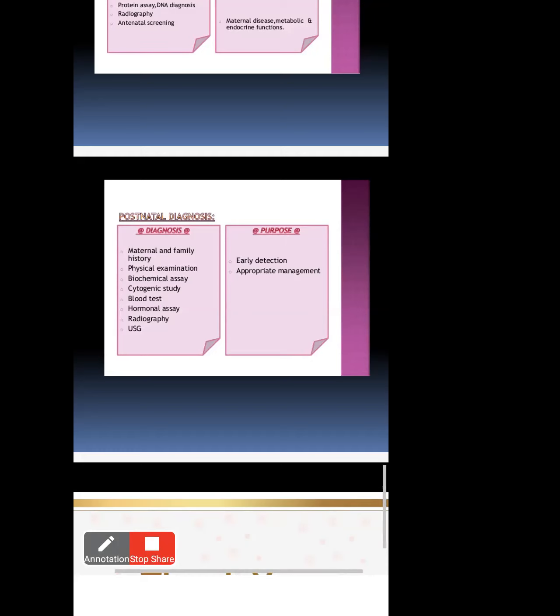And here the purpose is early detection. Early detection means early identification, early diagnosis. You can do the early diagnosis because with history taking you can identify what the main problem is. At that time you can diagnose early all the related problems. And appropriate management. After identification of the diagnosis, you can provide the appropriate management. That is the postnatal diagnosis.